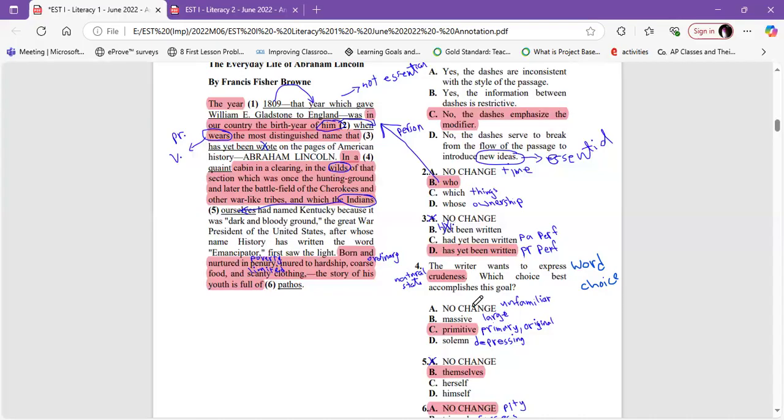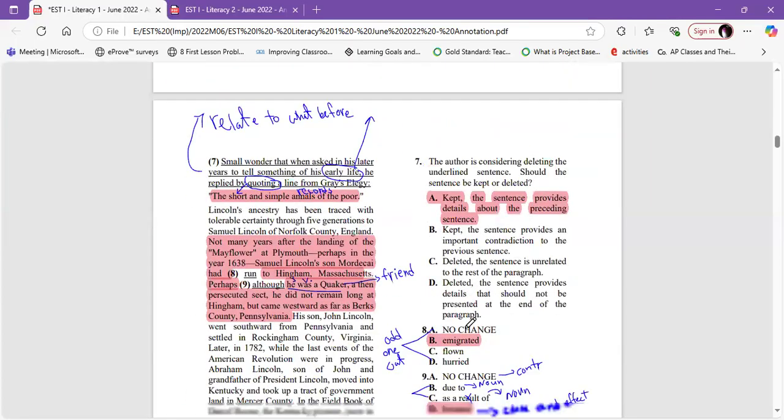So it's not. Let's look at massive. Massive means large. It doesn't mean natural state. Primitive means primary or original. Yes, primitive, it can be pronounced both ways. So it can be like the animals or like whoever starts as a pioneer when they go to a new area. They start building a kind of primary house, original house. Yeah, it can be replaced by crudeness. Solemn means depressing. No, so the answer is C. This relates to word choice. The question after is number 19.